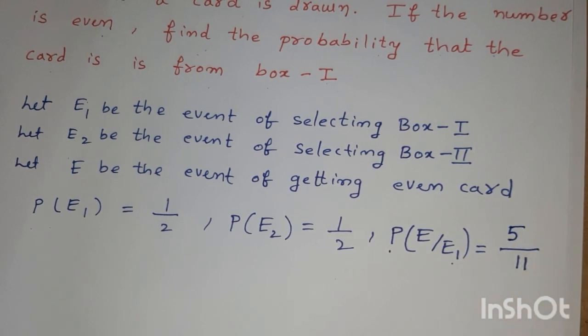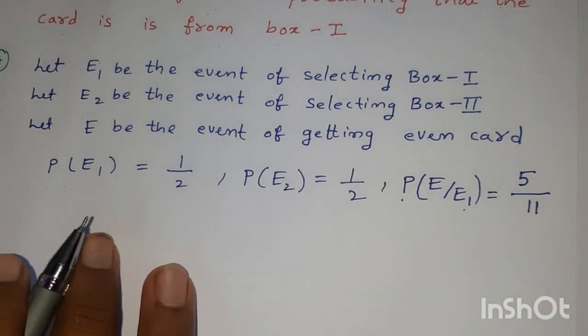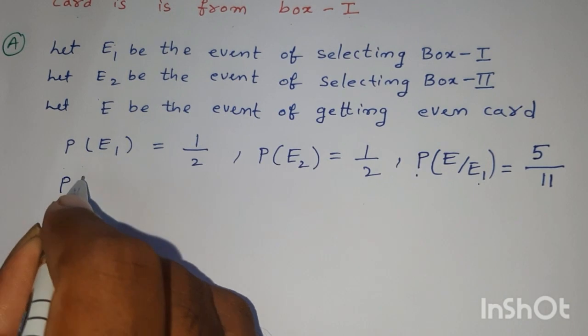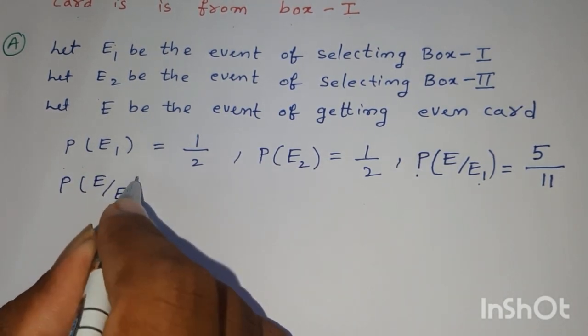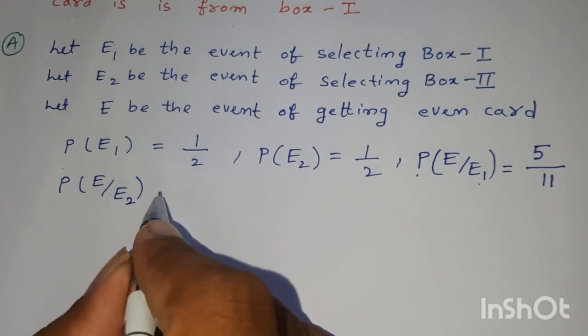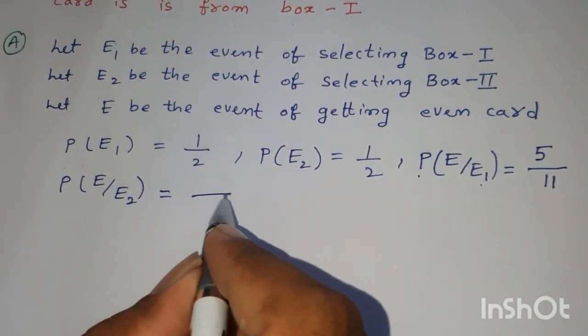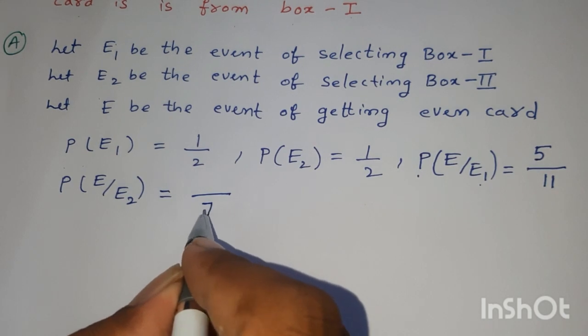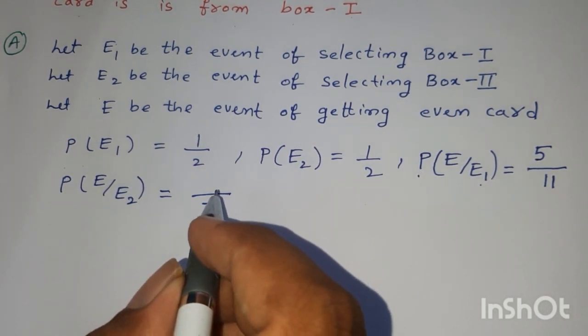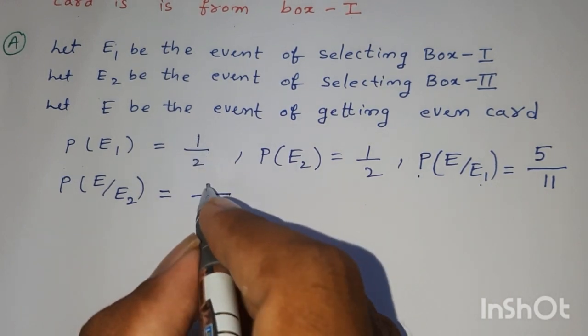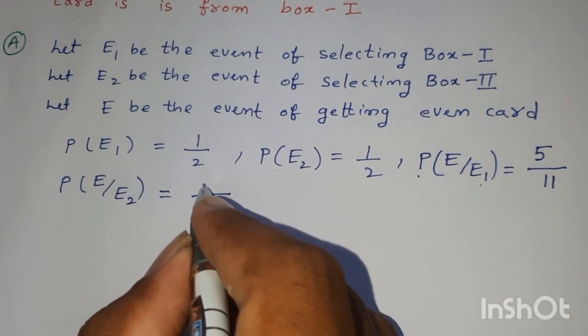That is 5 by 11. Now, the probability of an even card given the second box: there are 7 cards, of which 3 are even. Therefore, 3 by 7.